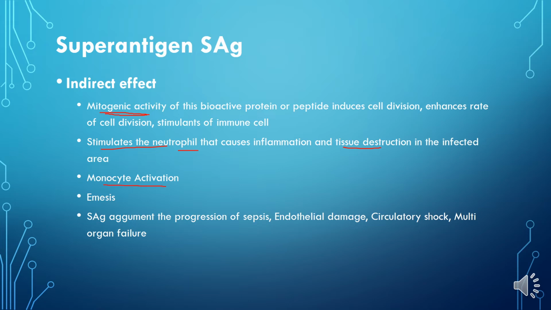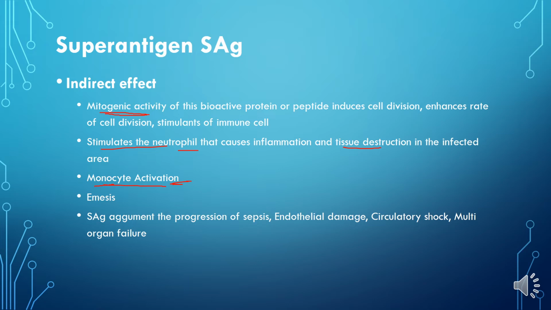Now, once the monocytes are activated, what do they produce? They produce the antigen presenting cells, for example the mast cells, the dendritic cells, and the macrophages. These are produced from the monocytes. So monocyte activation produces these types of antigen presenting cells.